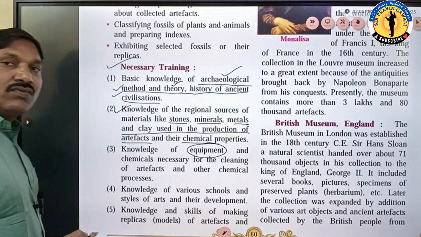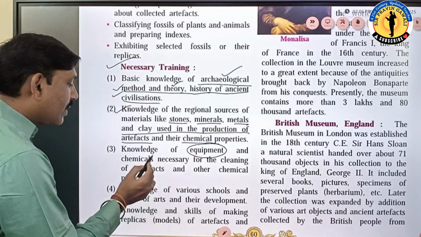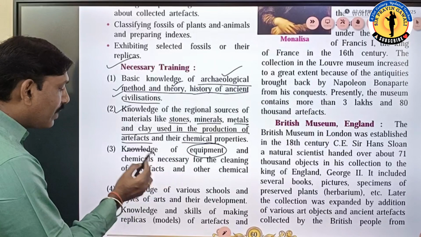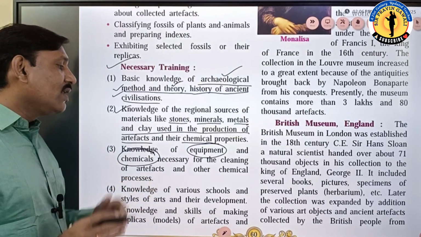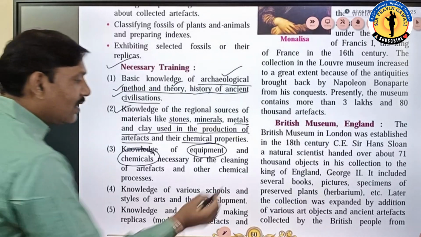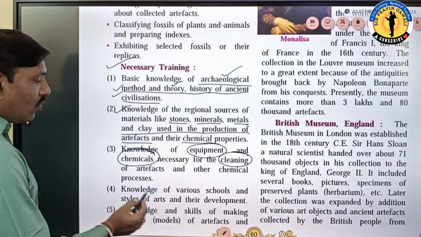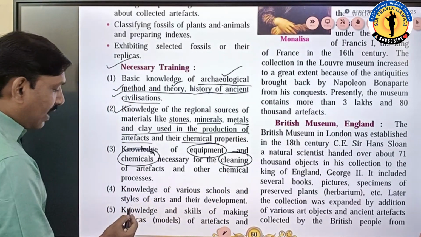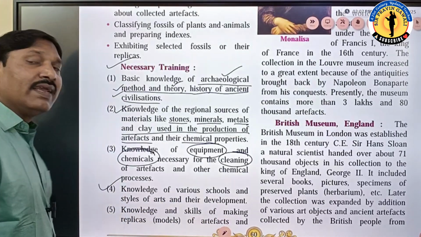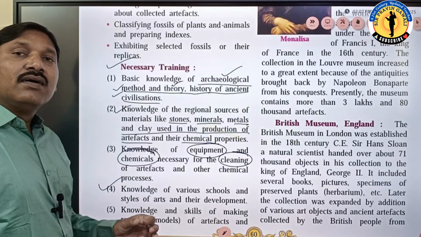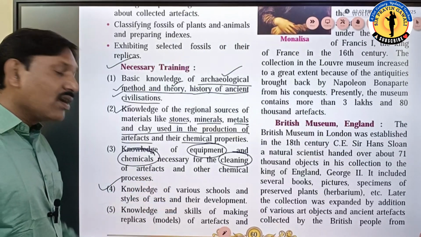Now, knowledge of equipment. In the written also, this was the common one. Knowledge of equipment and the knowledge of chemicals is very important, necessary. Then only we can preserve it properly after cleaning it. Then knowledge of various schools and styles of arts and their development. This is also very important. In written and in oral sources also we have seen, this is the common one.